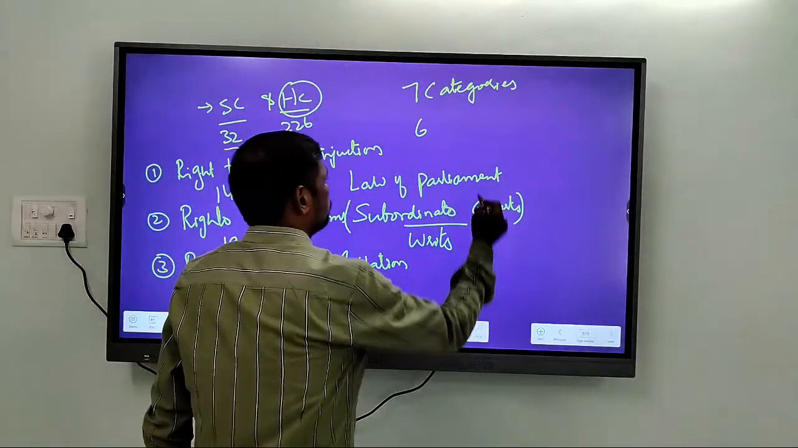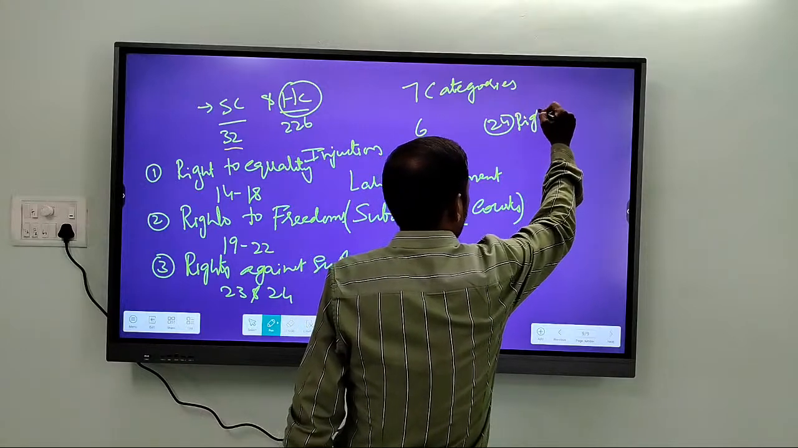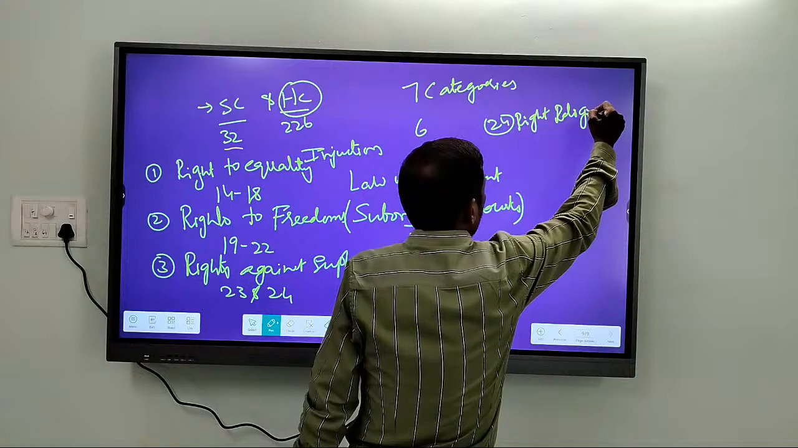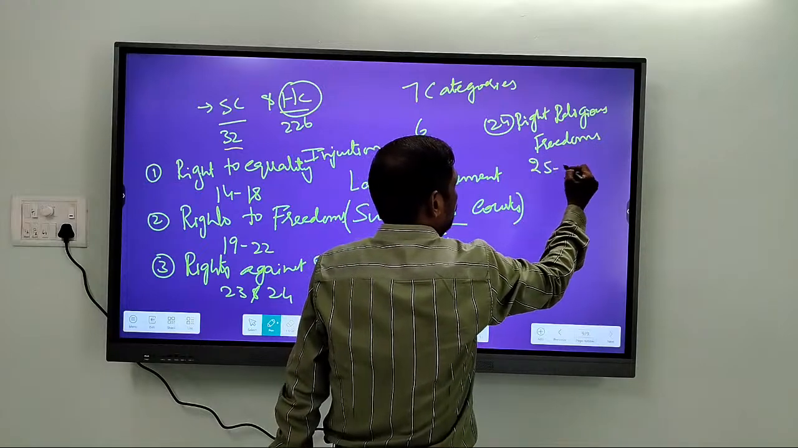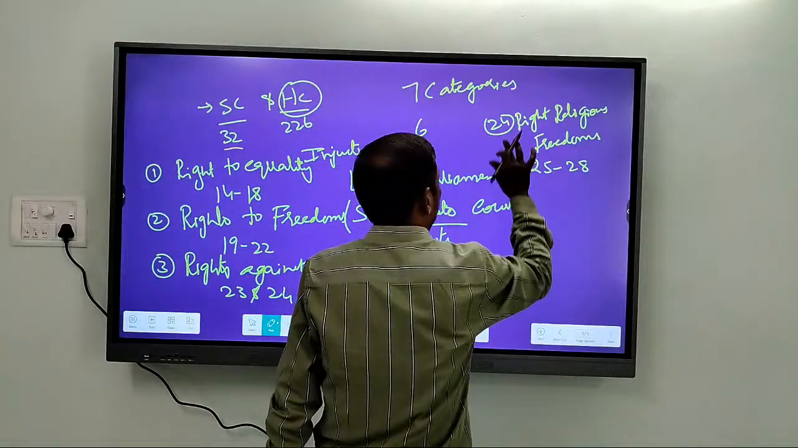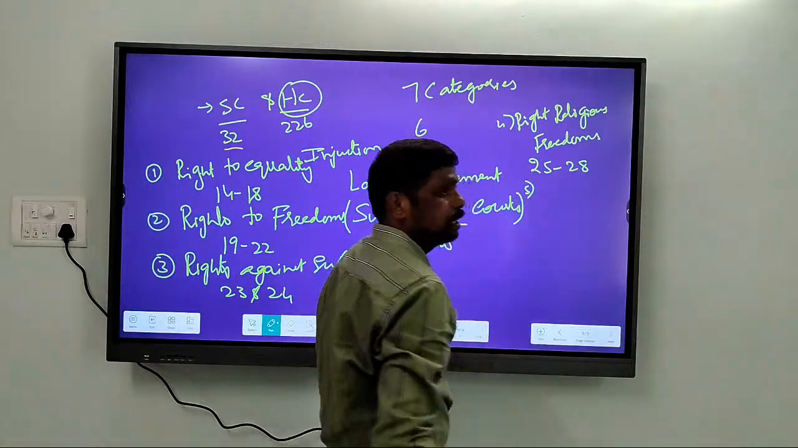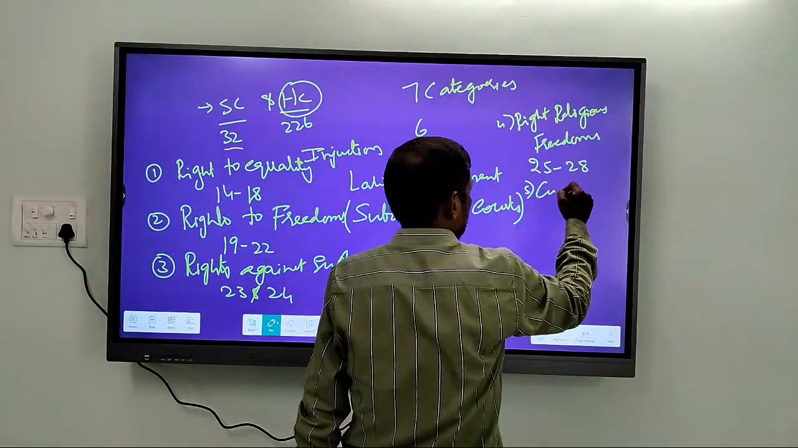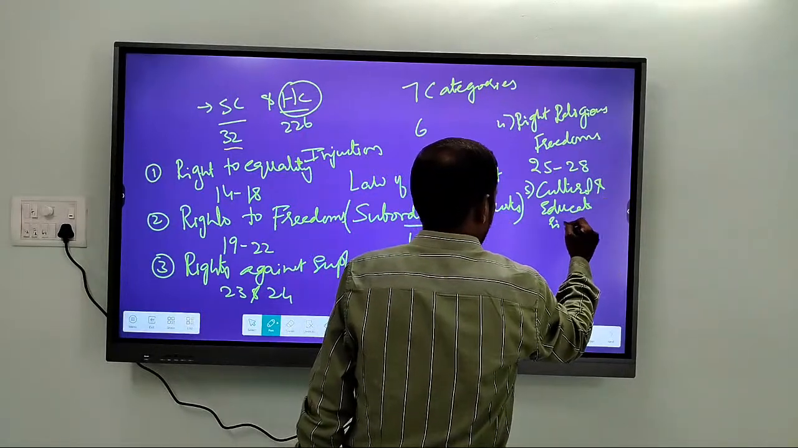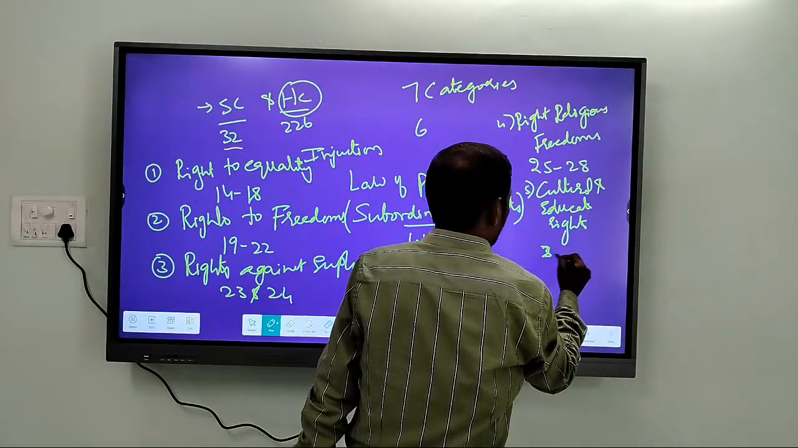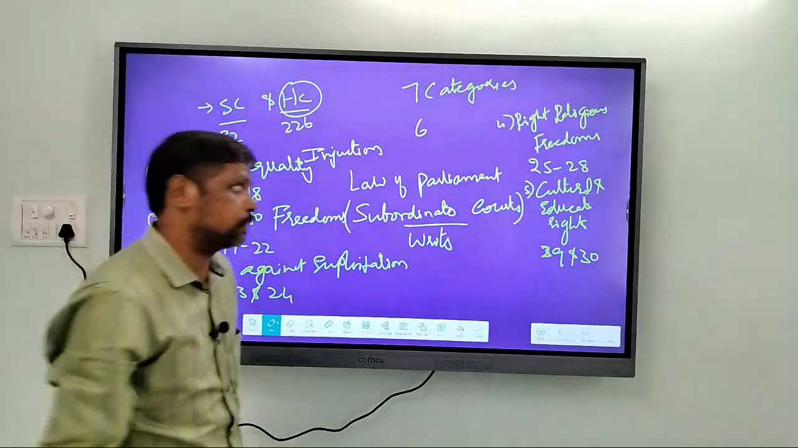Similarly, right to religious freedoms, mentioned from Articles 25 to 28. The fifth category is cultural and educational rights, mentioned in Articles 29 and 30, which deal with cultural and educational rights.